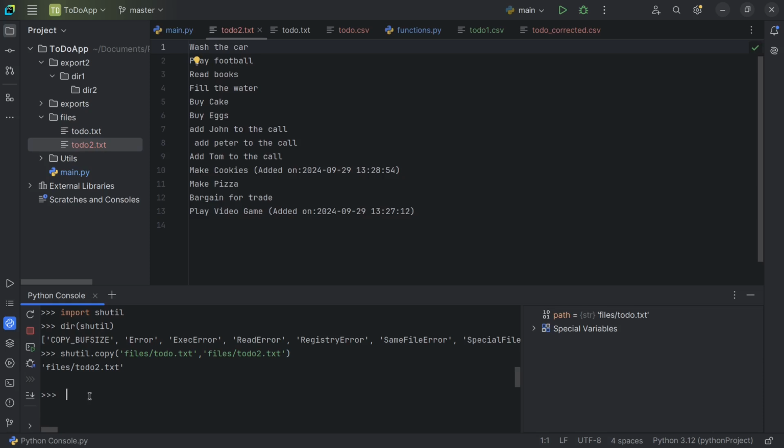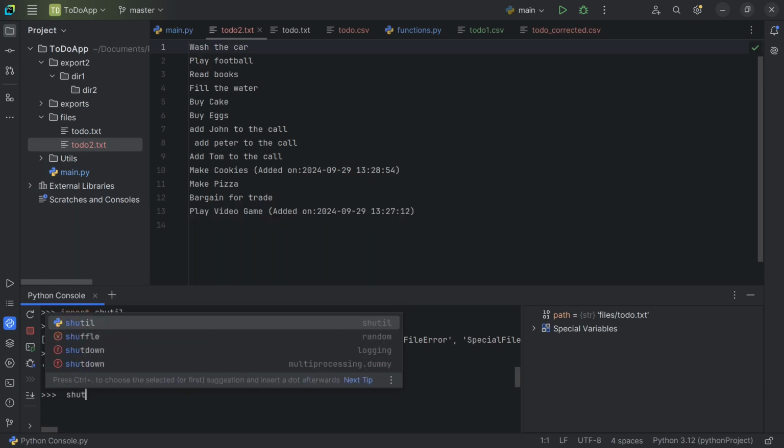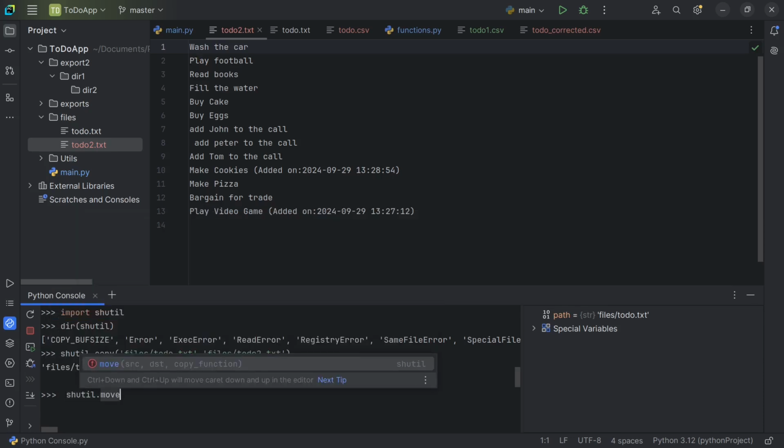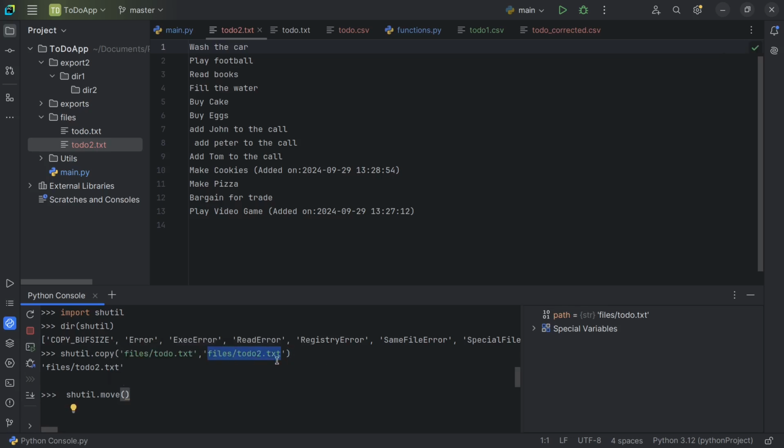Also, you can move files from one directory to another directory. For that, we have to use shutil.move. Let me copy this file as the source. I'm going to move this file from this place to a new place, which is export2 slash dir1 slash dir2, and also you can mention how you want to name it, to-do.txt.